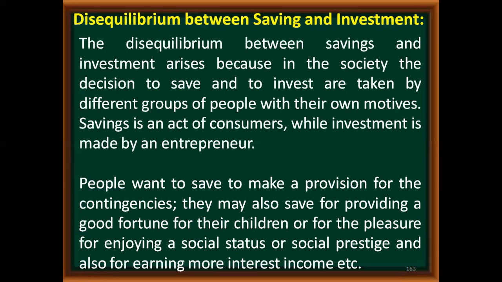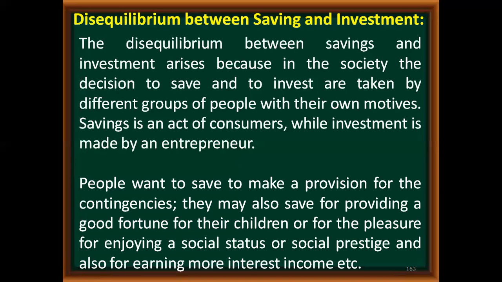People want to save. Now we have to understand why people are saving and why the entrepreneur is making investment. The motives are different. People want to save to make provision for contingencies, that means for securing their future. If in case of any emergency they want to have an arrangement, that is why they are saving.